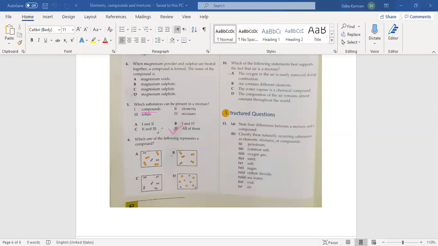Compounds can also be present in a mixture. Elements can also be present in a mixture. Solids can also be present in a mixture. Mixtures can also be present in a mixture. So its answer is all of these. 1 and 2 means compounds and elements combine together and make a mixture. 1 and 4 means compounds and mixture combine together and make a mixture. And 2 and 3, elements and solids, combine together and make a mixture. So all of these are correct.